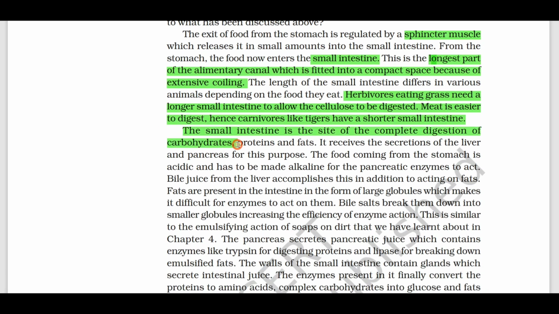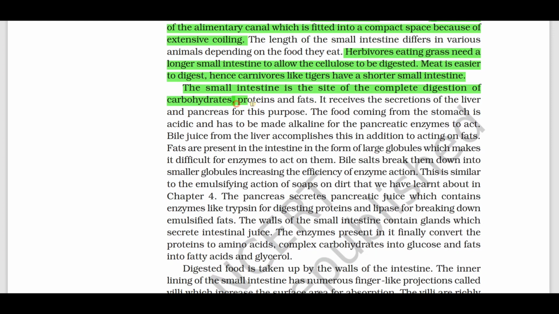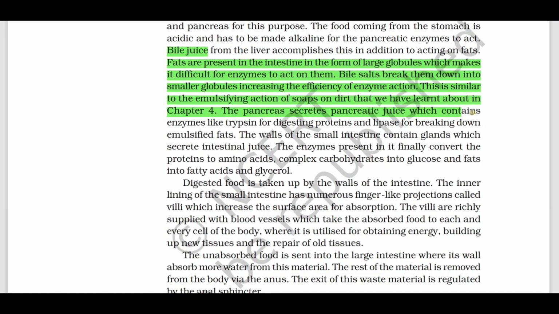And also, based on the small intestine there are three questions. One is the longest part, which is the small intestine, and also the site of complete digestion is the small intestine. The small intestine is the site of complete digestion of carbohydrates, proteins, and fats. So the function of bile juice, how fats are digested, is a very important question.